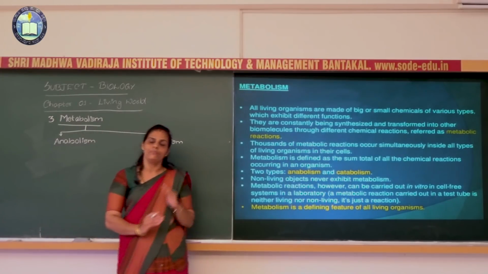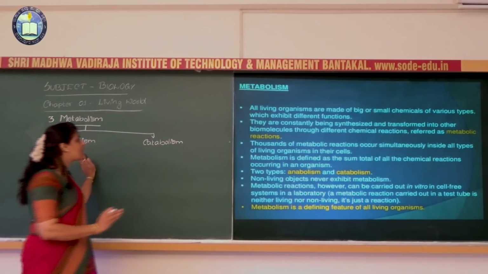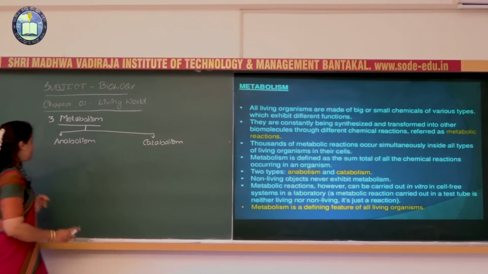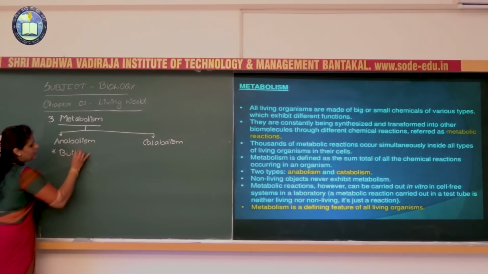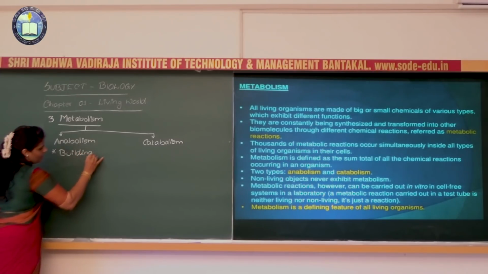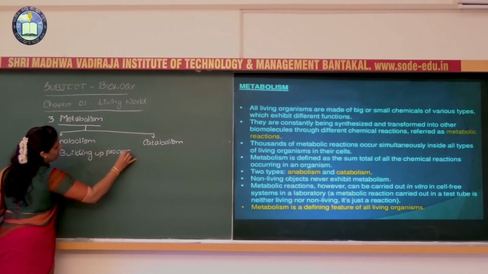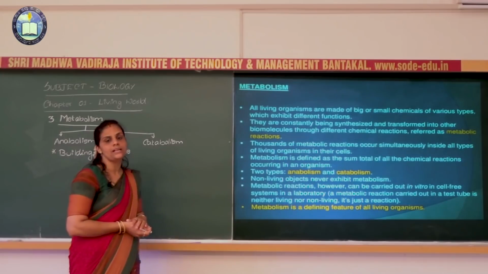So now let us study the differences between the anabolic process and the catabolic process. Usually the anabolic process we call a building up process. Why is it considered a building up process?